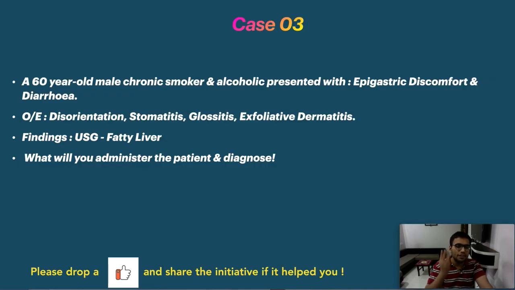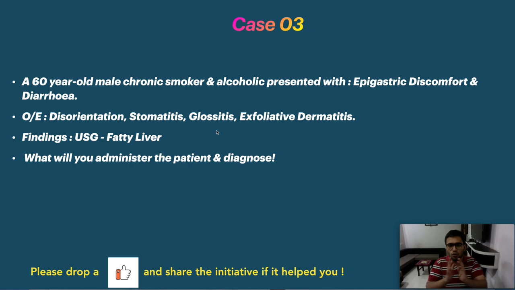Okay, case number 3. Now case number 3, a 60-year-old male. He is a chronic smoker and alcoholic, so a worse condition. Now he presents with epigastric discomfort and diarrhea. So diarrhea is there, epigastric discomfort. Diarrhea can be important, okay? I will tell you why. Now on examination, you see that there is disorientation, stomatitis, glossitis and exfoliative dermatitis.